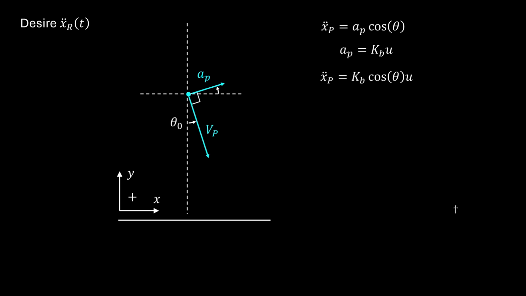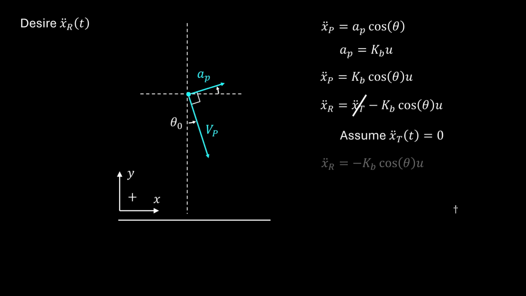Now we can determine xr double dot as xt double dot minus Kb cosine theta times u. We assume target acceleration is 0 in the horizontal direction. Therefore, we have our expression for relative horizontal acceleration.